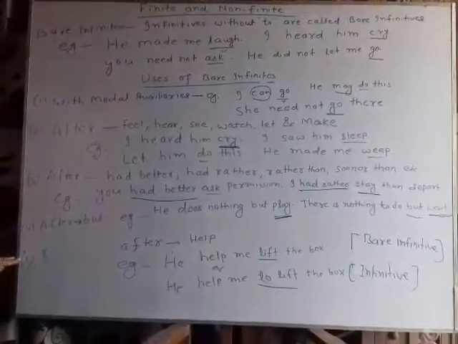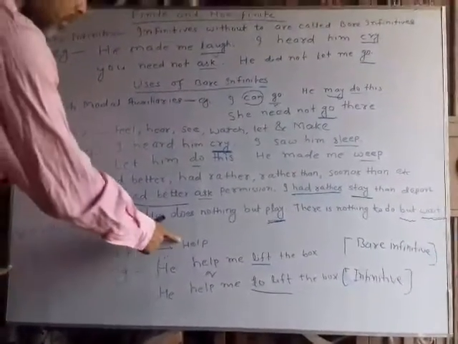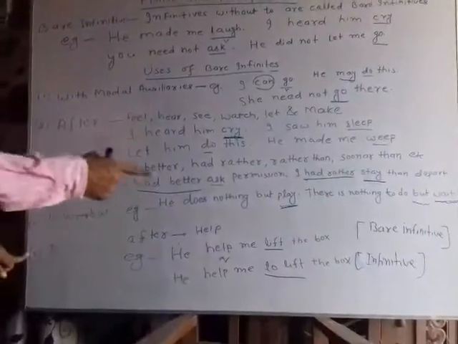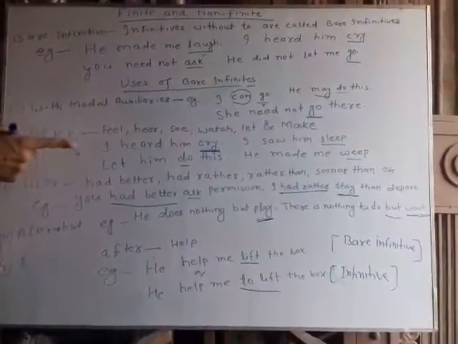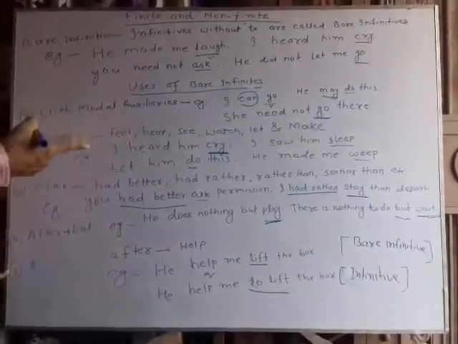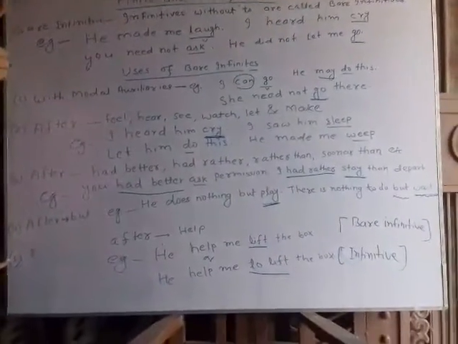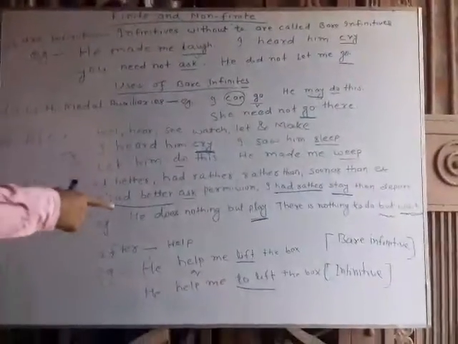Now see another use. You can use a bare infinitive after help, or you can use a simple infinitive after the verb help.